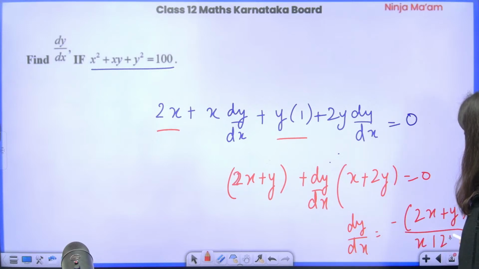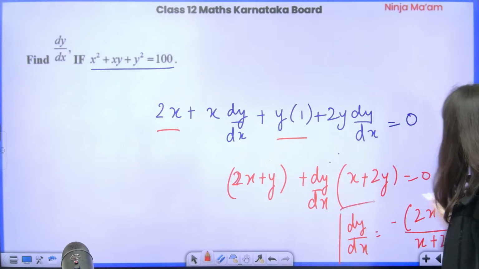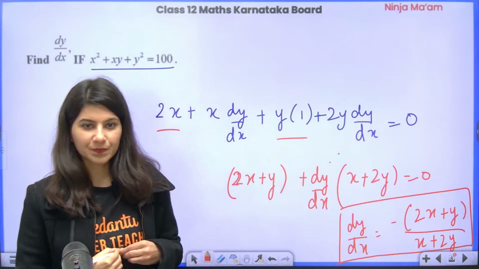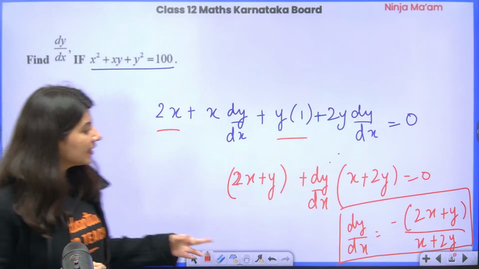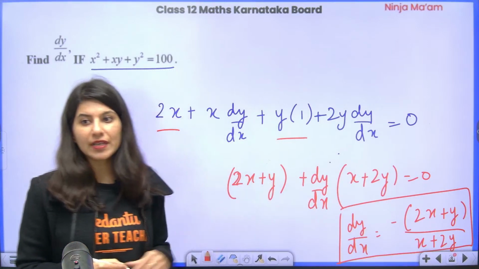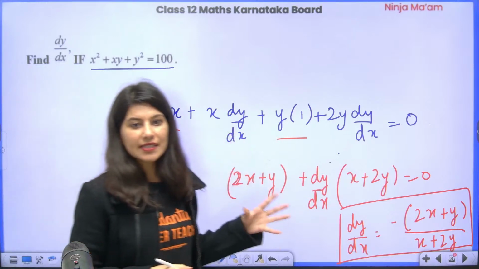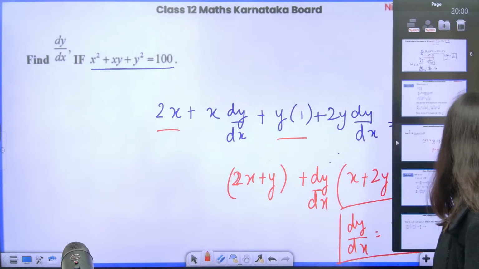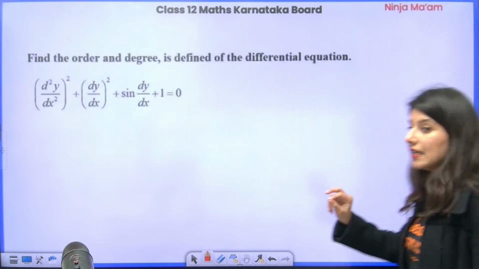So this is how your dy by dx will look. Have a look, let me know. Yes, so dy by dx is negative of 2x plus y upon x plus 2y. This is implicit differentiation.